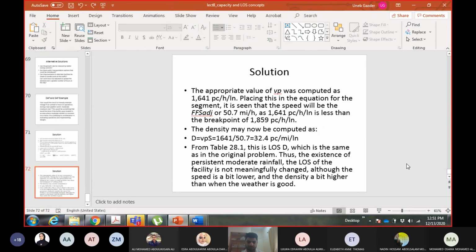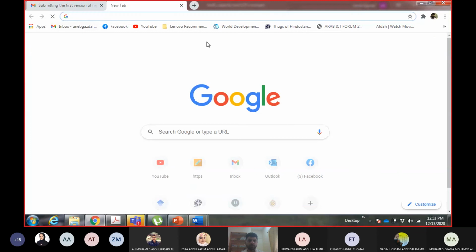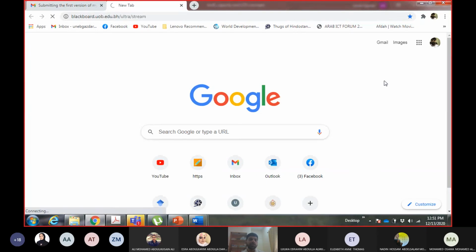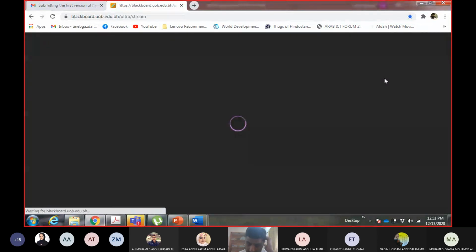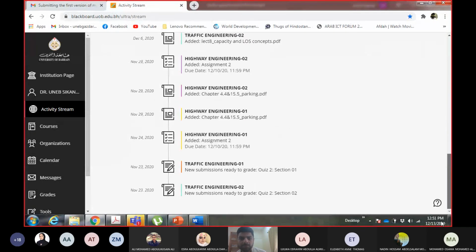So this is the effect of the weather: you see a reduction in speed on the same highway and an increase in density. Now if you have questions, you can ask me, otherwise I'm going for the attendance.